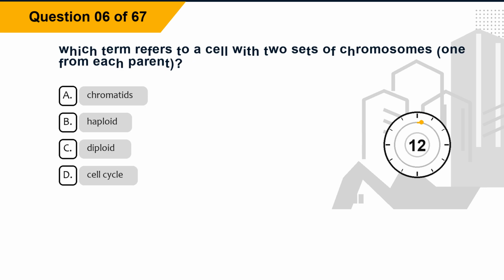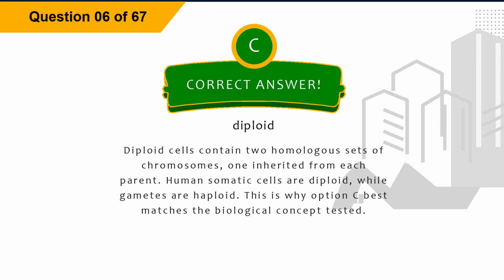Question 6. Which term refers to a cell with two sets of chromosomes, one from each parent? Option A, chromatids. Option B, haploid. Option C, diploid. Option D, cell cycle. The correct answer is option C, diploid.